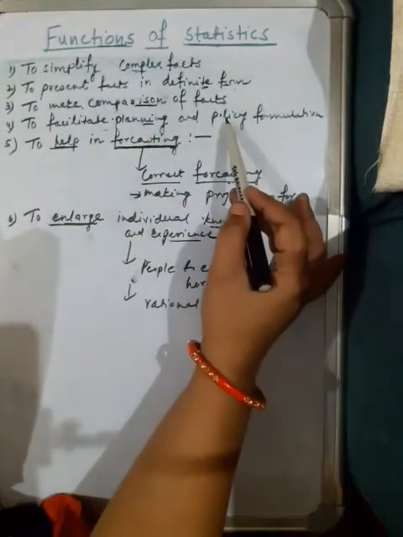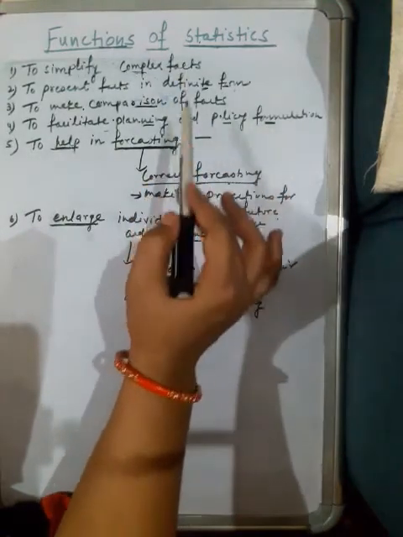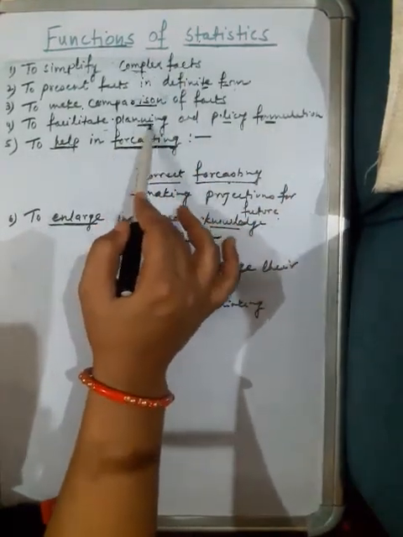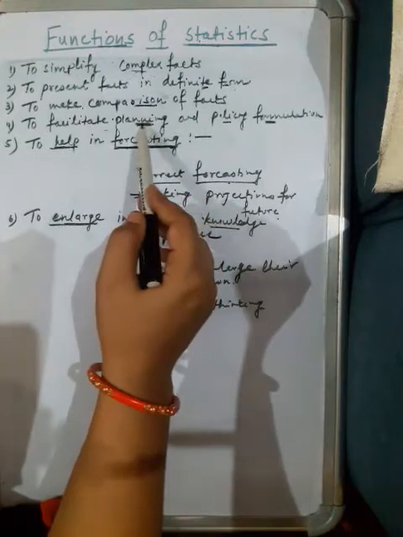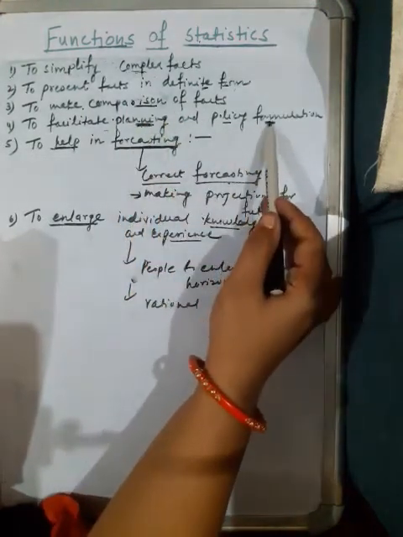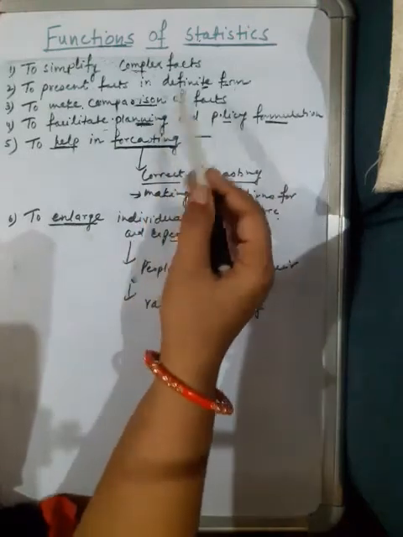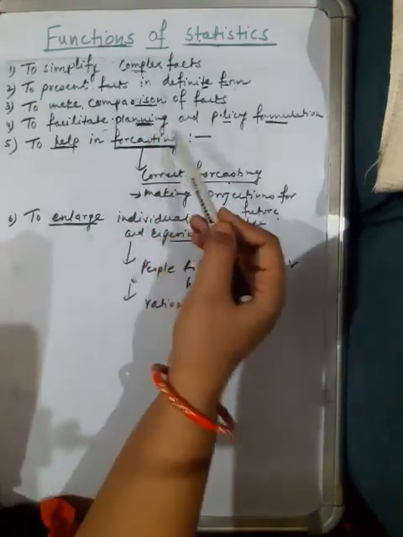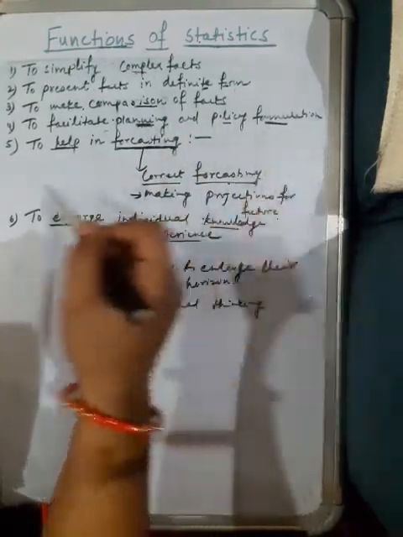Next is to facilitate planning and policy formulation. Statistical data helps in planning for the government, businessman or individual, and in policy formulation. With the help of statistical data, it would be easy to plan and accordingly formulate policy.